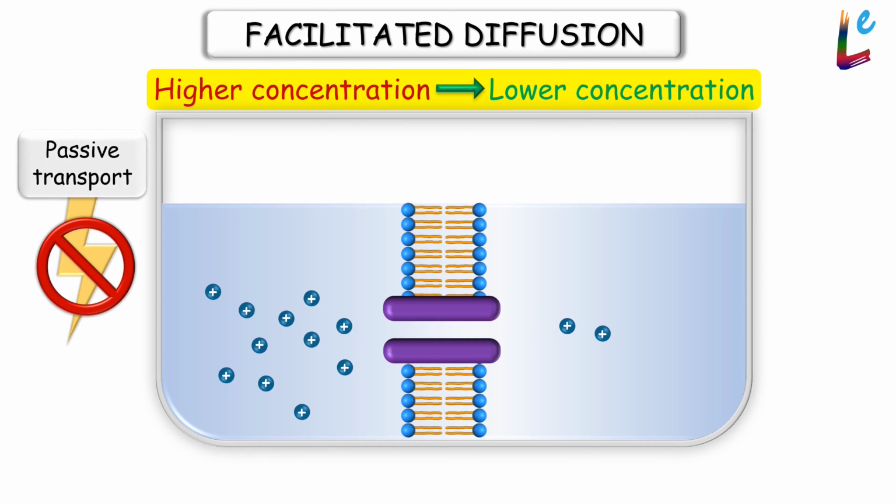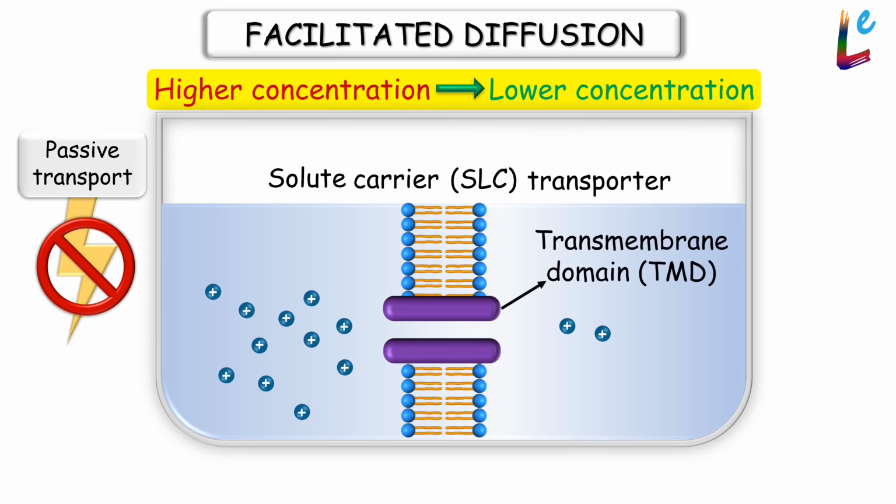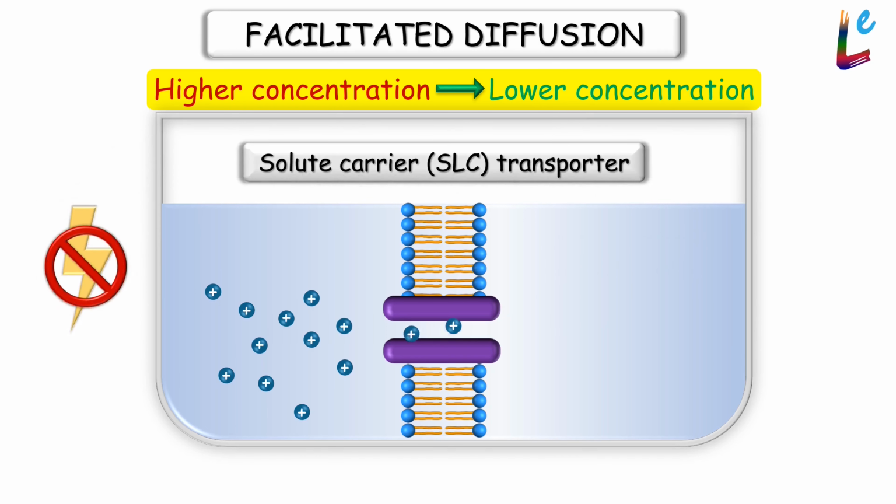What shall we call this passage? We call it based on what it does. Since it transports solutes like drug A by carrying it across the membrane, it can be called a solute carrier transporter or SLC transporter. Clearly, the SLC must have a transmembrane domain. So in this example, the SLC mediated facilitated diffusion.